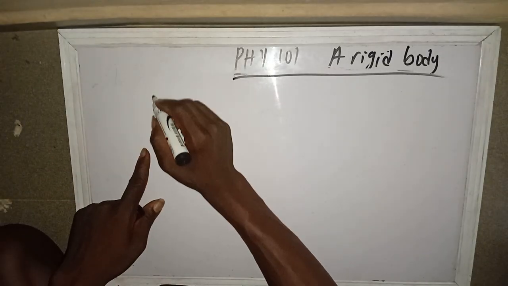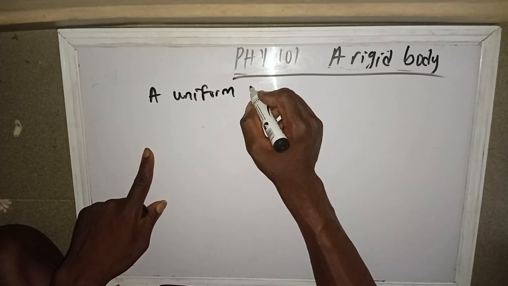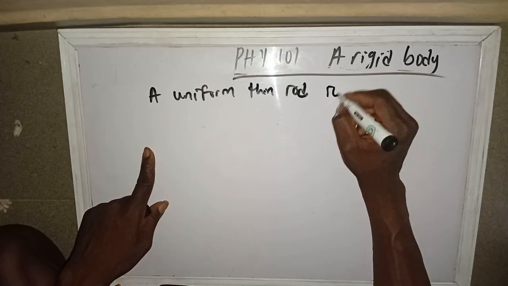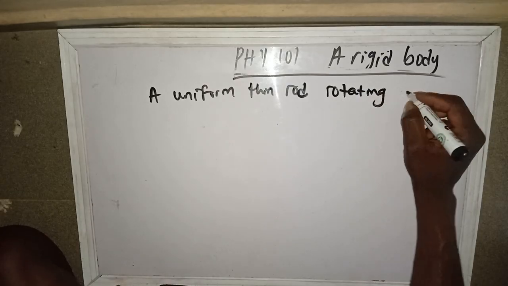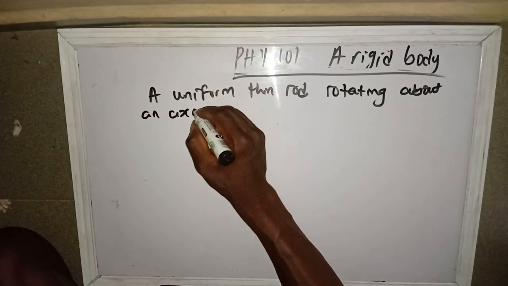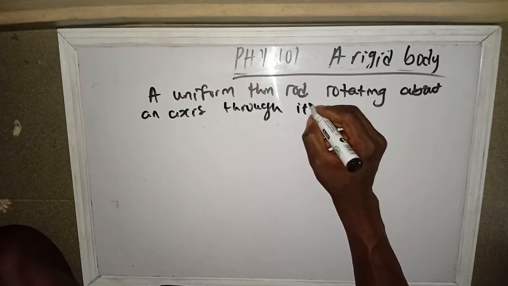For the first one, let's say we have a uniform meter rule, or a uniform thin rod rather, that is rotating about an axis through its center or its middle.